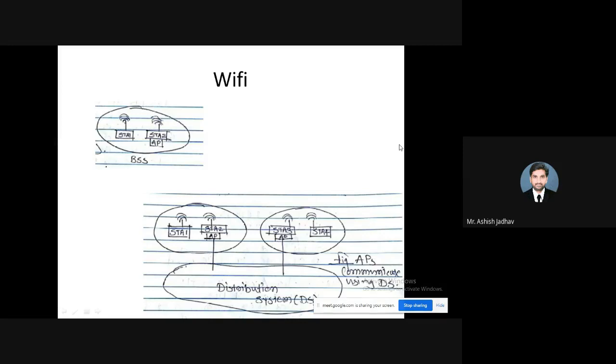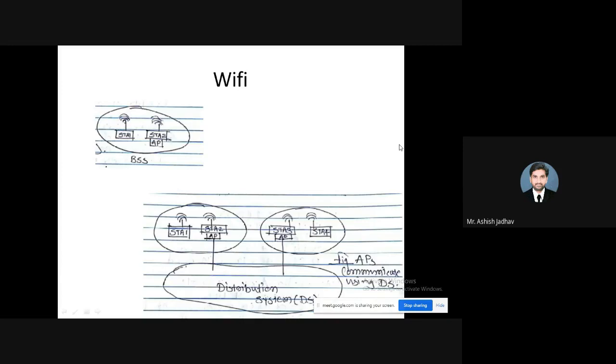After that, a lot of extensions are there, like A, B, C, N, G. A lot of standards are there that have different protocols defined. But in 1999, there were two standards of 802.11, Class A and Class B.